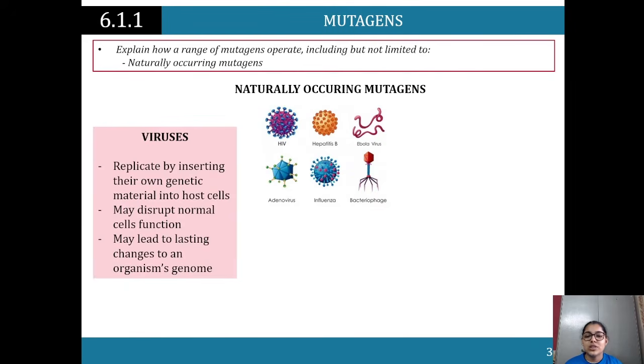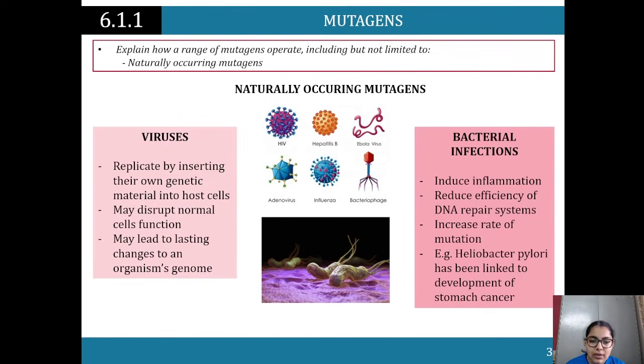Naturally occurring mutagens. We see chemical mutagens and now natural mutagens, and the big example is viruses, right? They replicate by inserting their own genetic material into the host cells. If you've done module 7, you would have looked specifically at how they interrupt the host cells and use the host cells in order to become stronger. They may disrupt our normal cell function and may lead to lasting changes to an organism's genome.